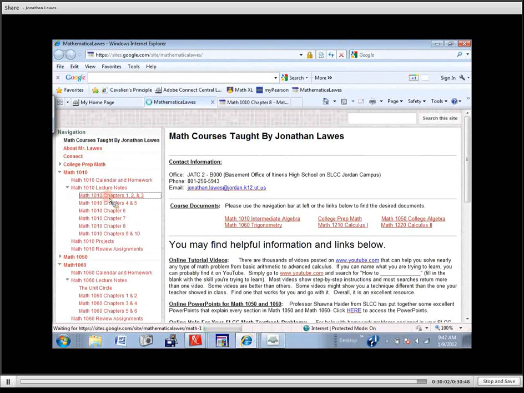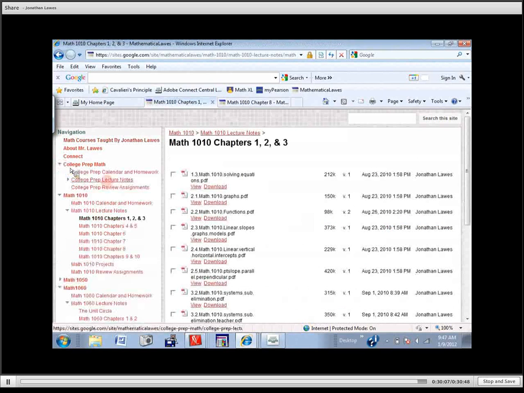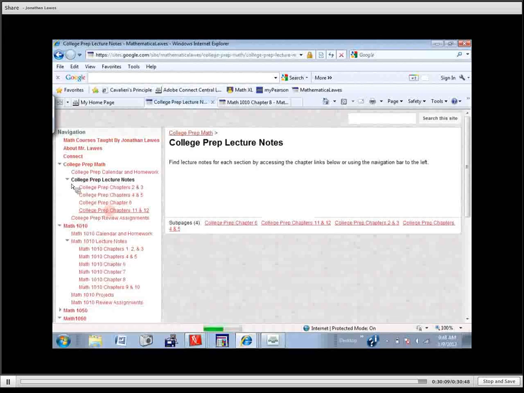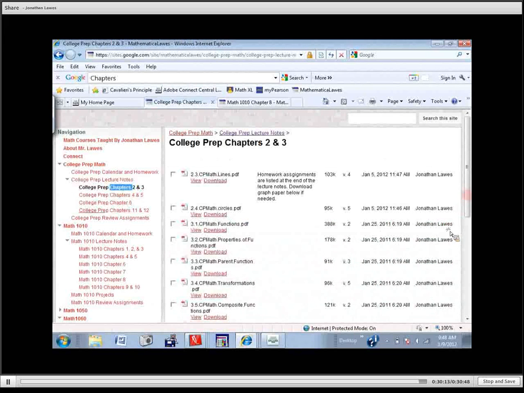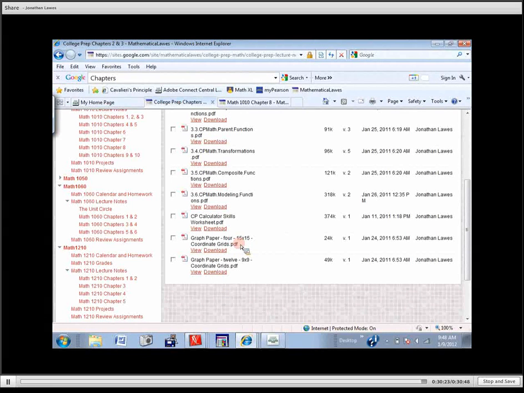Okay, if you look down at the bottom of that page, there's a bunch of graph paper. If you want to download that graph paper, it's a PDF. This has 4 fairly big ones. They're 15 by 15, going from -15 to 15 in both directions. And here are some 9 by 9s. So there are 12 of them on one page. So if you want some graph paper to help graph these, go ahead and download that.